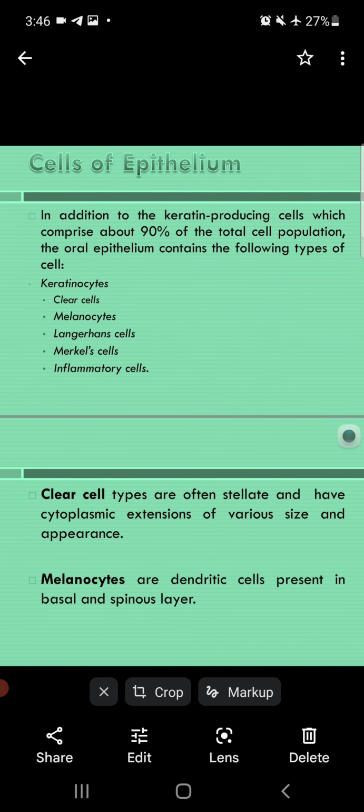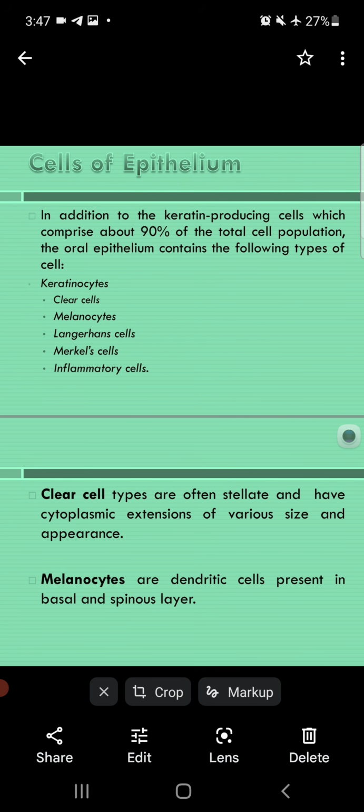Now come to the cells of epithelium. Again, these are important. The cells of gingival epithelium we divide into two types: keratinocyte and non-keratinocyte. Keratinocytes are 90% present in the gingival epithelium, meaning the most abundant cell type. The MCQs come: the most abundant cell type of gingival epithelium is the keratinocyte, which is 90%, and the rest, 10%, is non-keratinocyte.